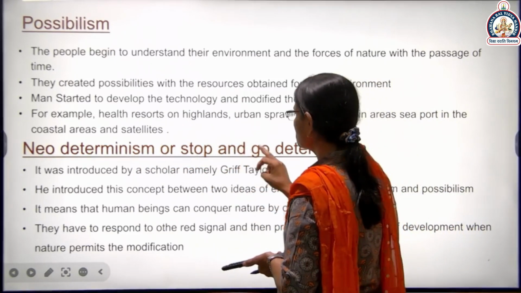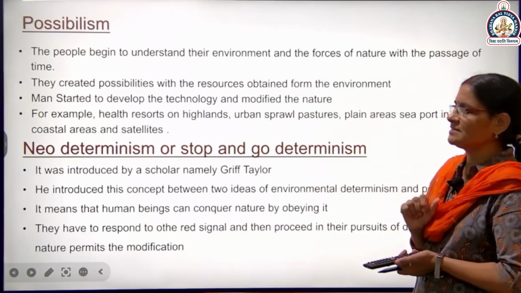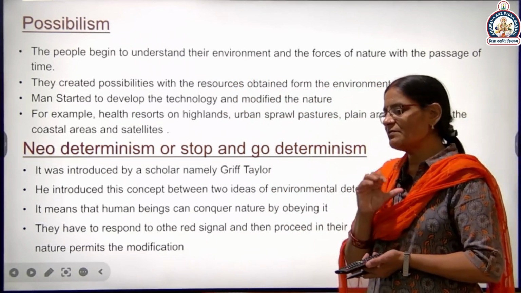Neo-determinism, and stop. So you understand, first of all we discuss this possibilism. What is the meaning of this possibilism?